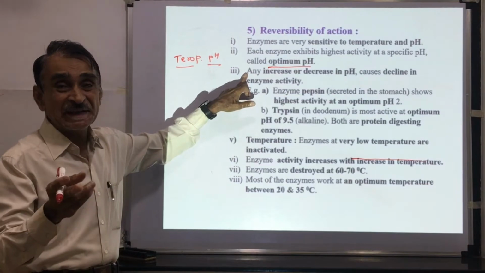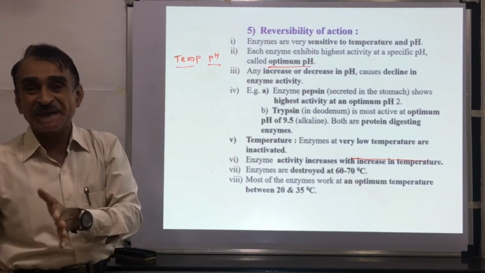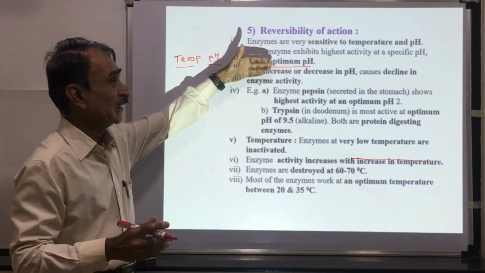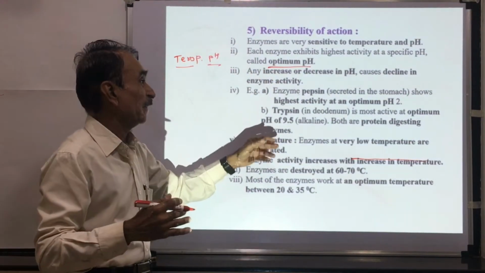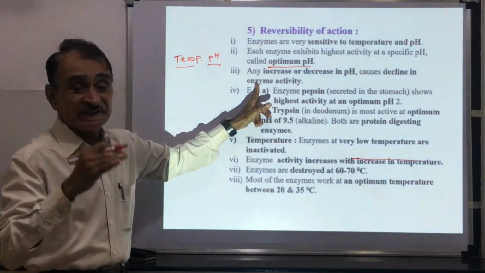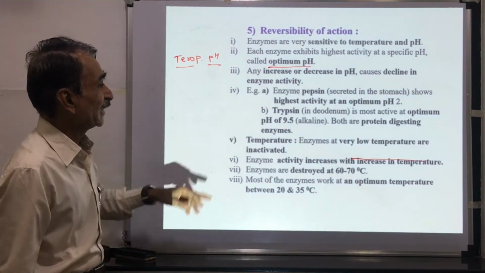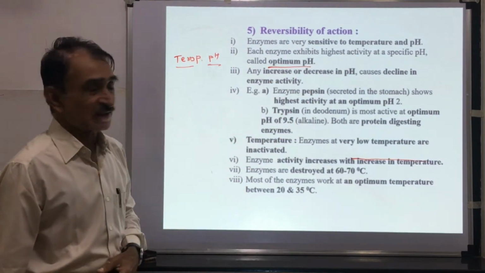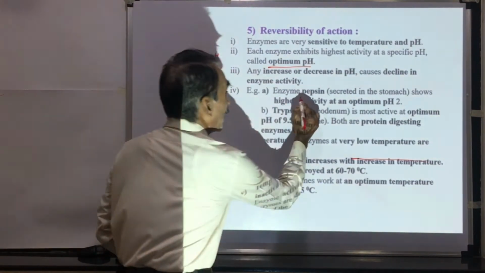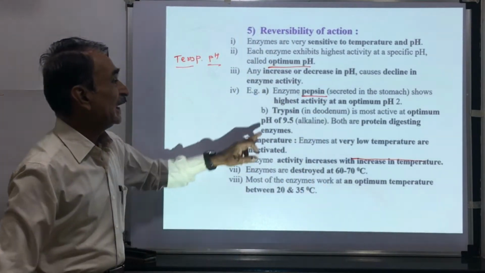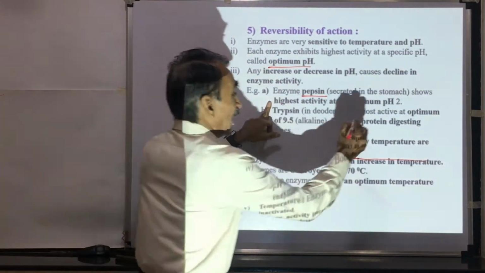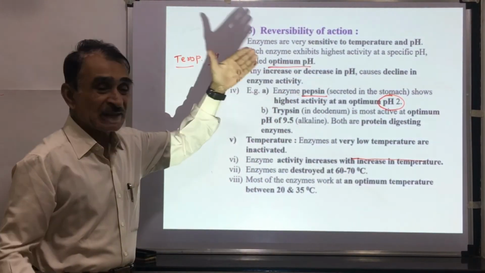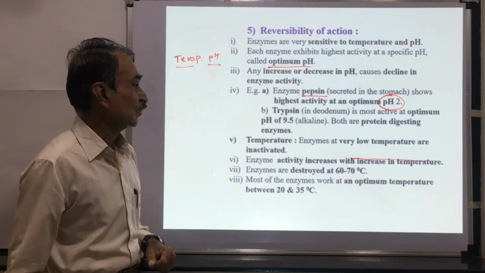With any increase or decrease in the pH, enzyme activity decreases. If pH is increased or decreased from the optimum pH, there is a decline, a reduction in the enzyme activity. The enzyme pepsin is secreted in our stomach. It shows highest activity at acidic pH, that is pH 2. Pepsin enzyme acts in the acidic pH at pH 2.